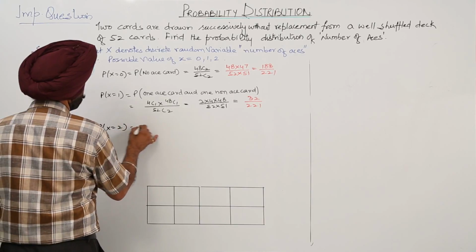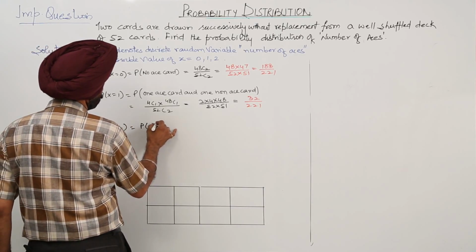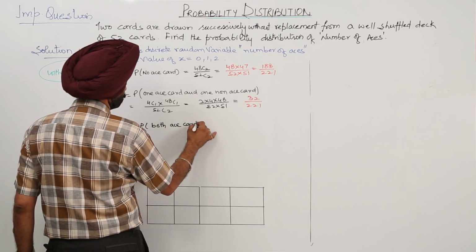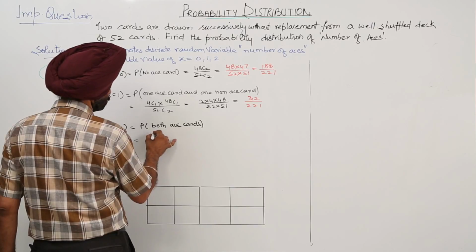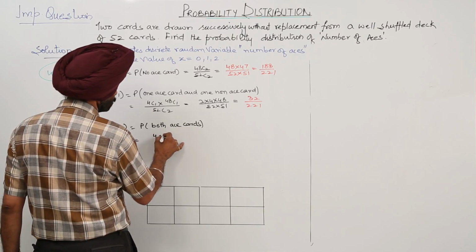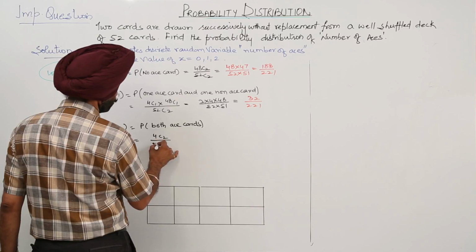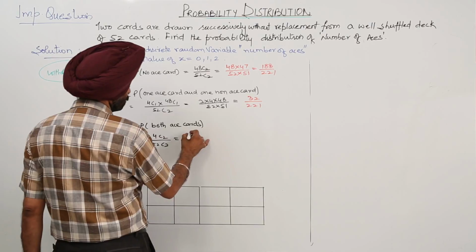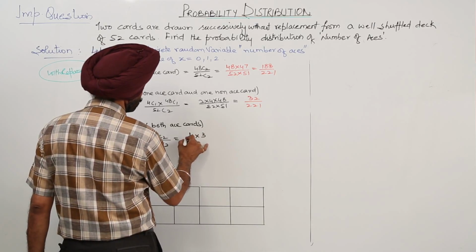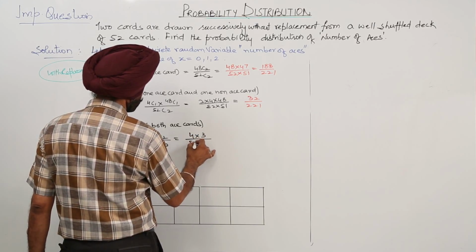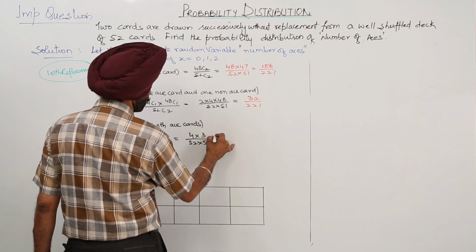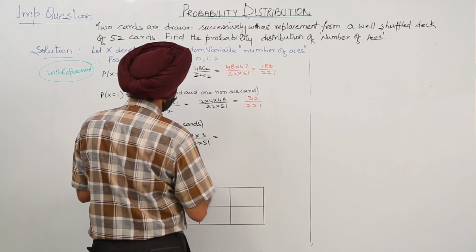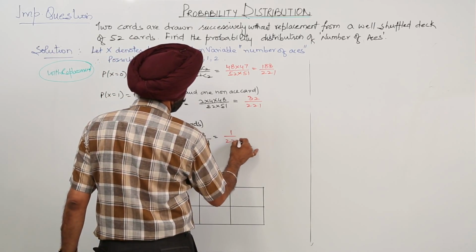Number 3, X is equal to 2. We have the probability for both ace cards. This is equal to 4C2 upon 52C2, which is 4 times 3 upon 52 times 51, and on solving this we get 1 upon 221.